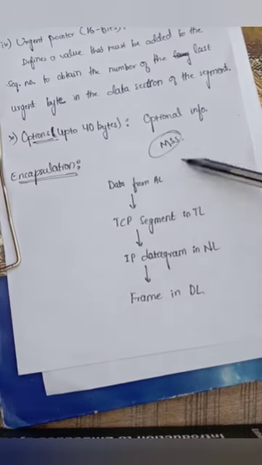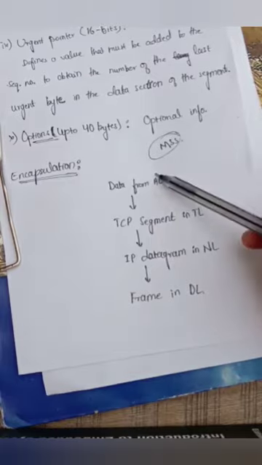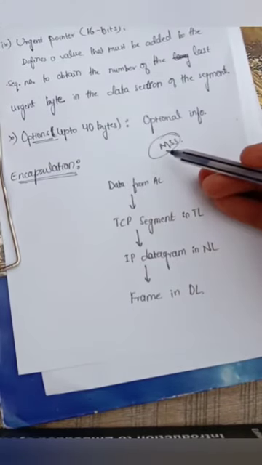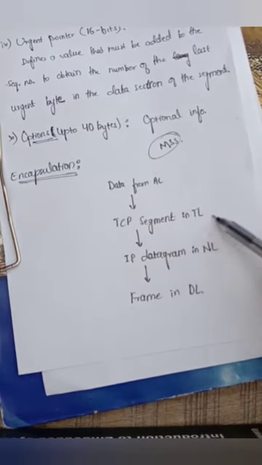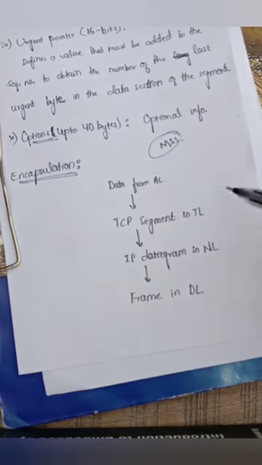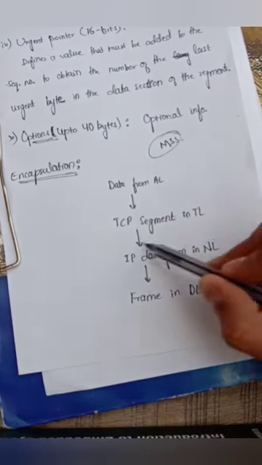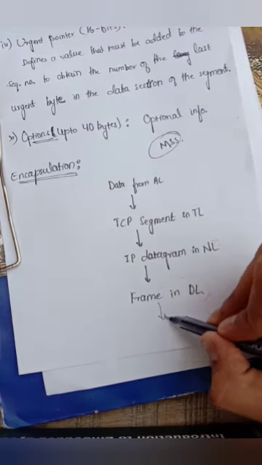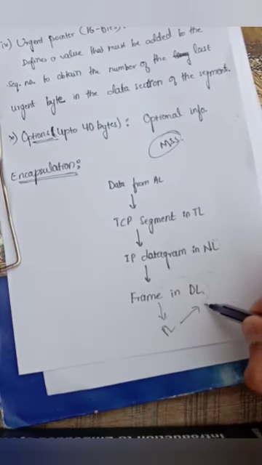Let us see how the encapsulation of the data takes place. First, there is an application program running, that is at the application layer. This application layer is sending the data to the transport layer. The transport layer makes the segments and then transports them to the network layer. The network layer will create a datagram encapsulating the segment from the transport layer. Then this datagram is sent to the data link layer, where the frames are formed, and this frame is sent over the physical layer through the channel to the receiver.